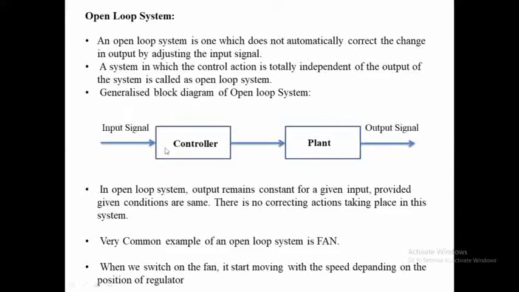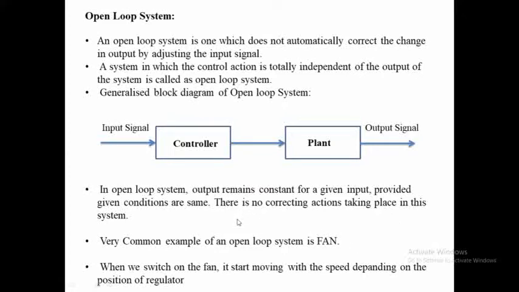Here there is no feedback element present, and generally this block diagram shows the output of the system. In an open loop system the output remains constant for a given input. There is no disturbance in the output of the system, provided the given conditions are the same. There is no correction action taking place in this system, and a very common example of an open loop system is a fan.